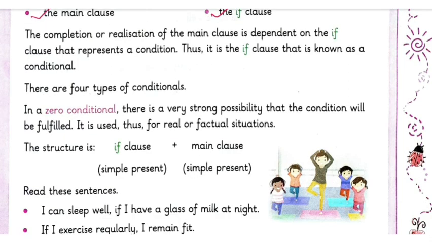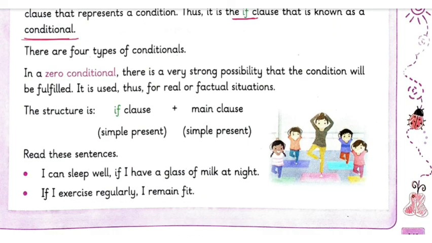The completion or realization of the main clause is dependent on the if clause that represents a condition. So when you use the term if, immediately it becomes a condition. Let us make a gist, that means using of if will give rise to a condition.